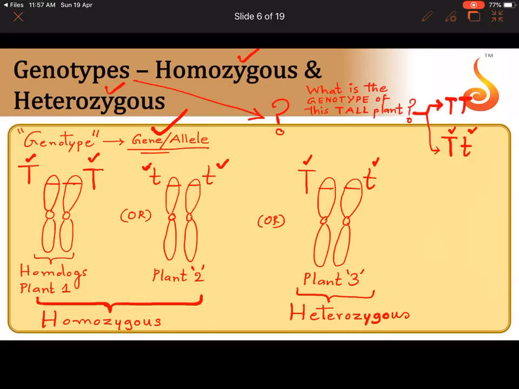So the answer that I am expecting from you is whether the plant, with respect to the character of height, is homozygous tall or heterozygous tall. Whenever you think of genotype, please remember the definition of genotype from the last lecture. It is the actual genetic constitution of an organism. So if somebody is asking you the genotype, that somebody wants to know whether the plant or the organism is homozygous, it has like alleles, or it is heterozygous, it has unlike alleles. Is that clear to all of you? Is the concept clear to all of you?